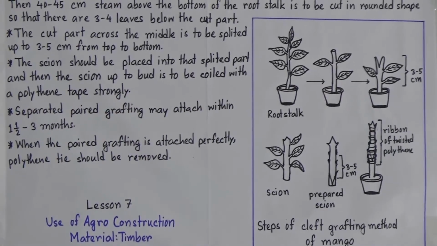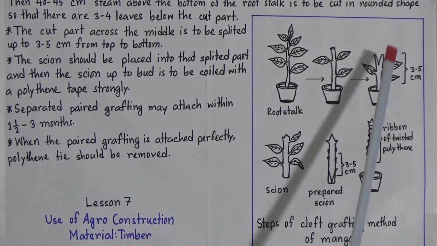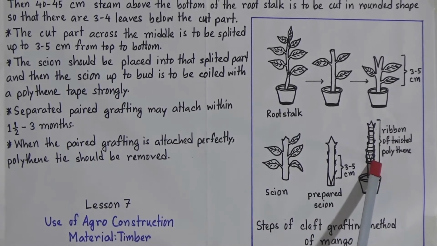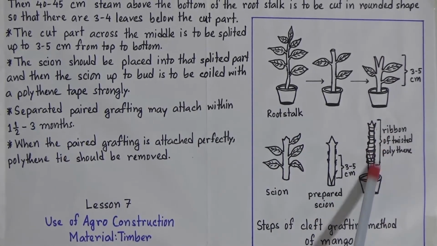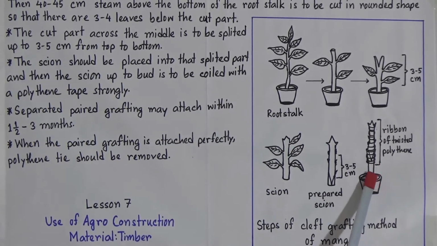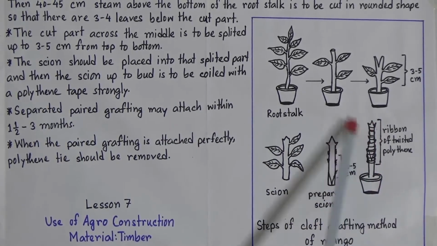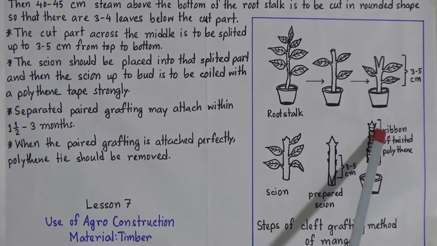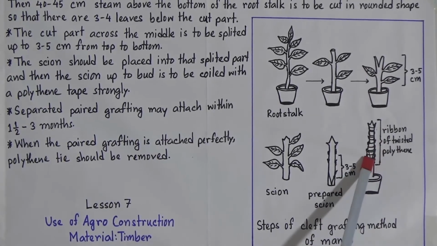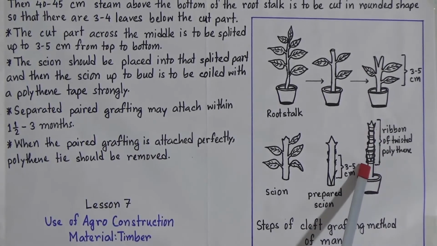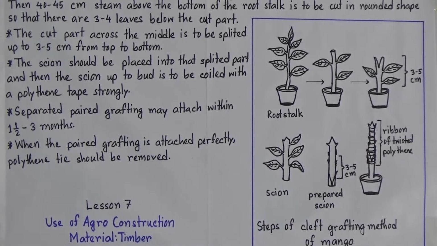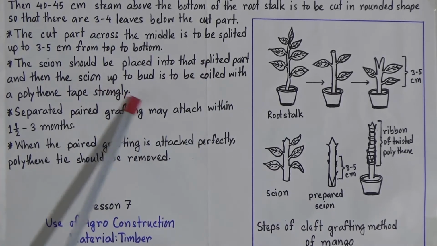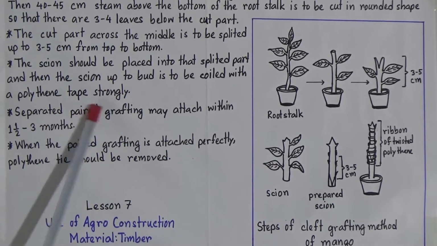Now look, we will place this scion into this part, and then we will coil it with a ribbon or with a twisted polythene. Now look, this is the picture, and now we place the scion into that rootstock here, and then we will twist it or tie it up with polythene. The scion should be placed into that split part, and then the scion up to the bud is to be coiled with polythene tape strongly.